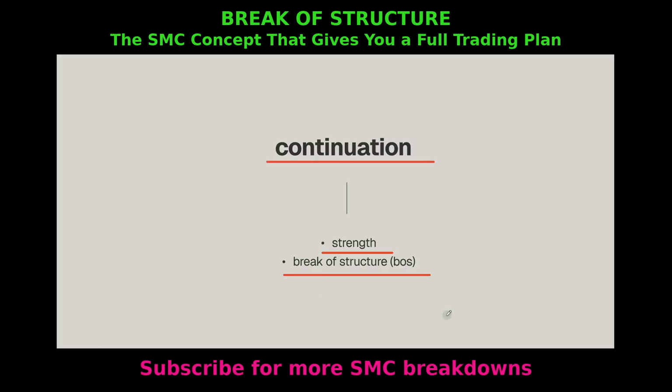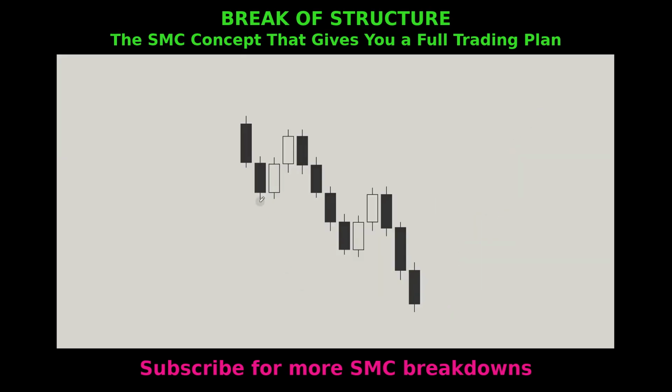Continuation means we need to see strength and we need to see a break of structure. Continuation means that if price is going higher, I want to see it continue higher, as simple as this. If we take this low, then close below it aggressively, and then we go higher, we retrace higher with strong bodies closing, that is a continuation. What we expect after is a retracement and then continuation, another leg of strength. That is what continuation and break of structure is.